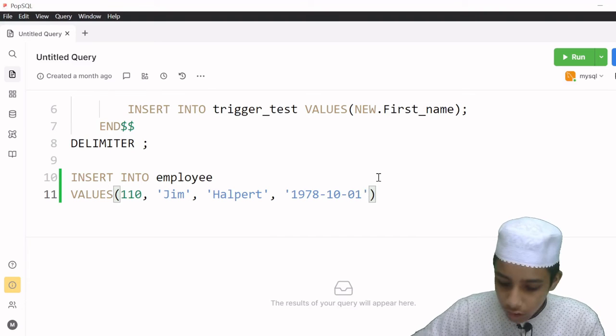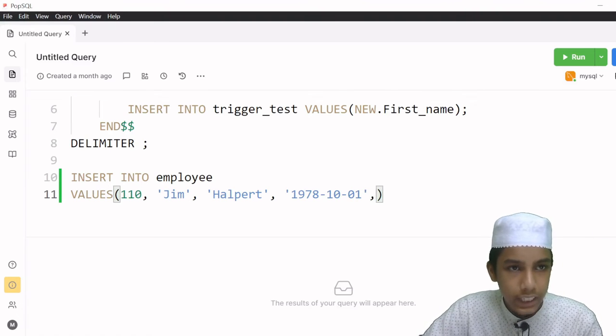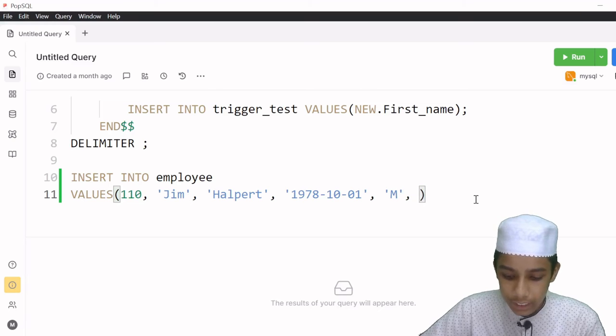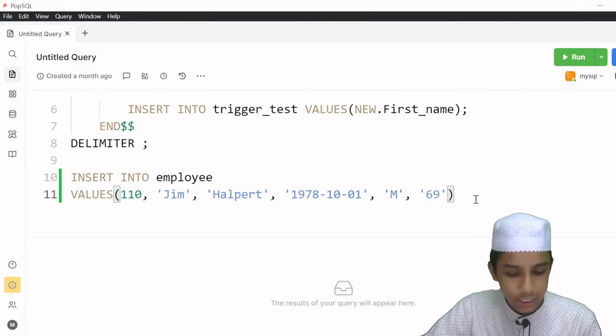Okay, and now I'm going to give some salary, like what should we give? First of all we have to give his gender, so I'm going to give male, and then I'm going to give his salary, and let's keep it the same, 69,000 as we have kept before.